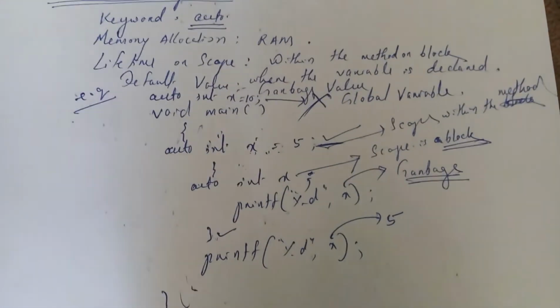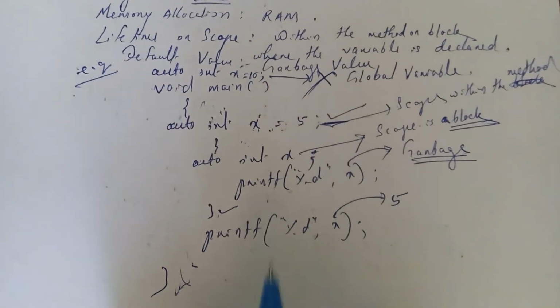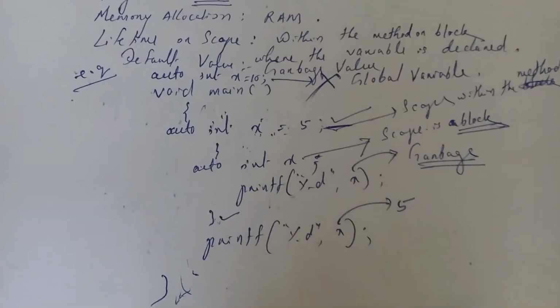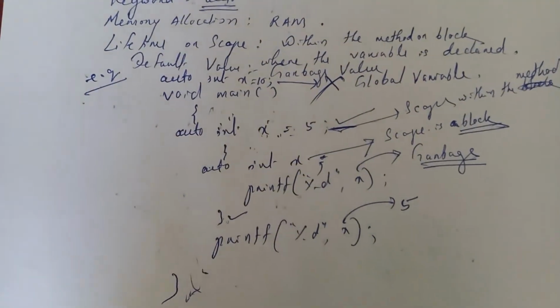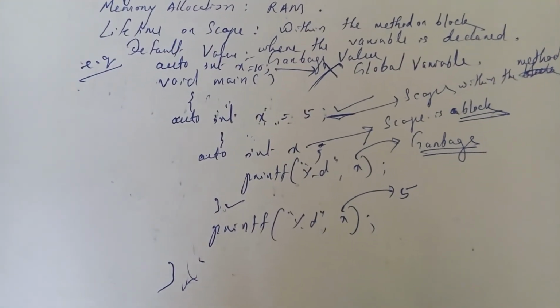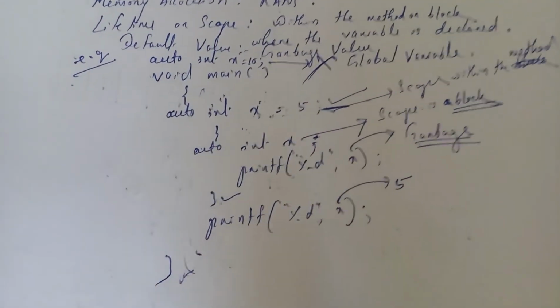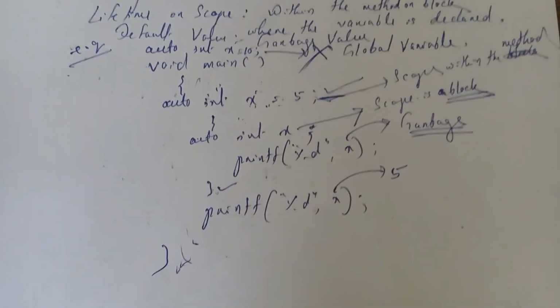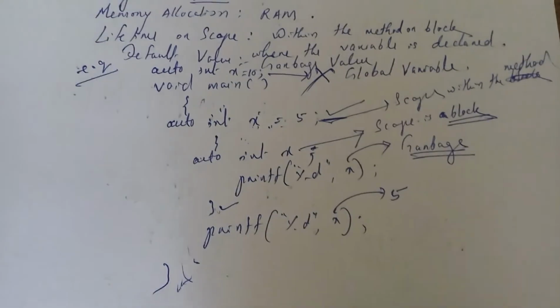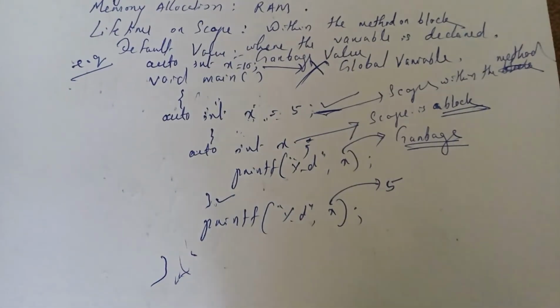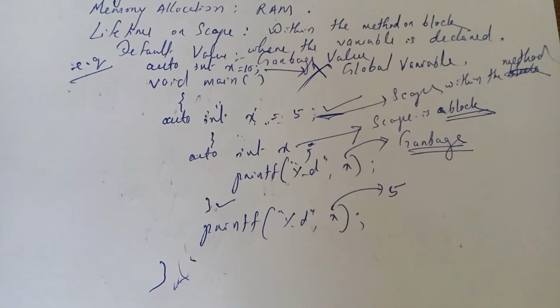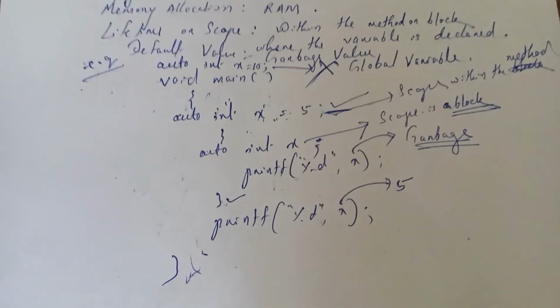So you got the automatic variables, auto variables. Here the keyword auto is used. They are generally created inside RAM, and all the local variables are auto variables. They may be inside a block or the method. You may use the keyword auto or may not; they are by default auto variables. The default value of auto variables is the garbage value, and you can assign a value to those auto variables. And the lifetime is within that block or the method.